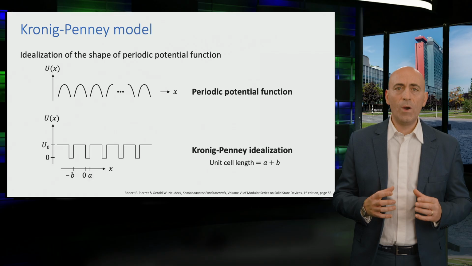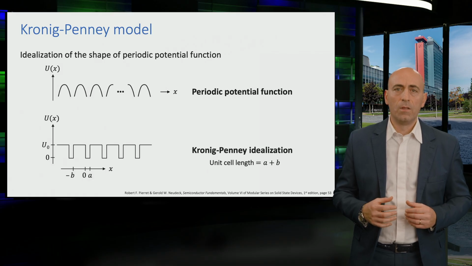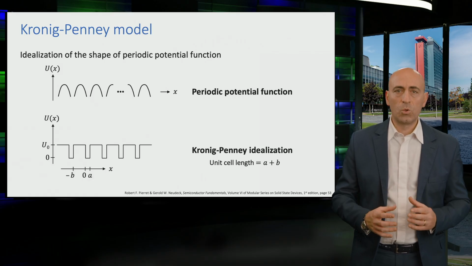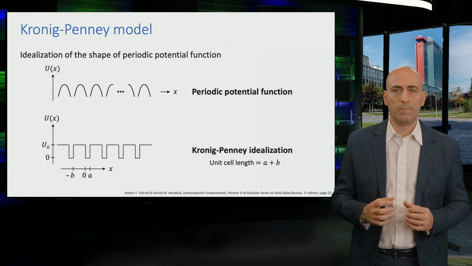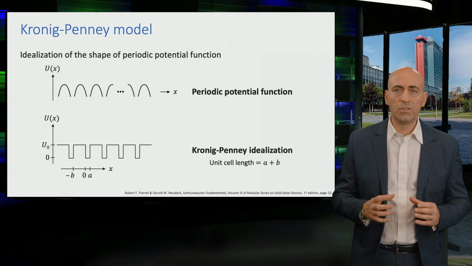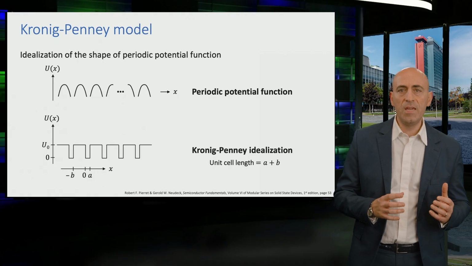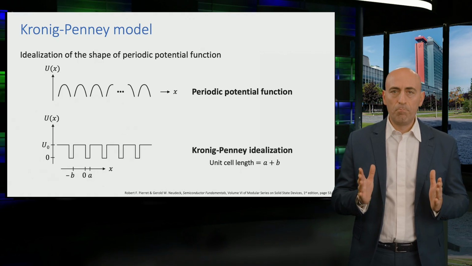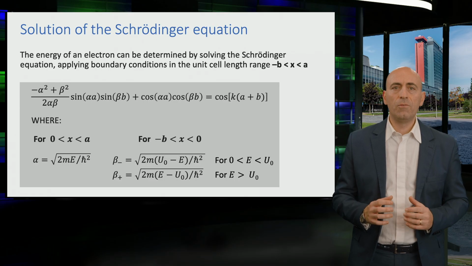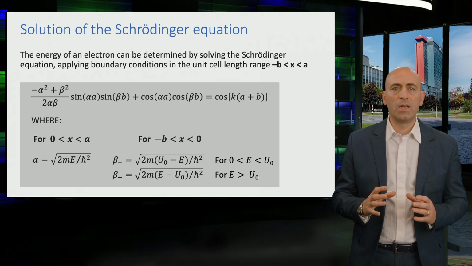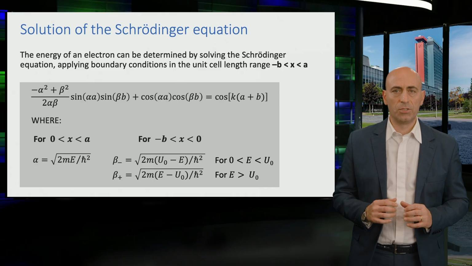The energy of the well is set to be 0. The barrier and the well that describe the periodic potential energy function form a unit cell. We define the dimensions of the unit cell by -b and +a as boundaries along the x-axis. If we apply the boundary conditions within such unit cell, we can solve the Schrödinger equation.